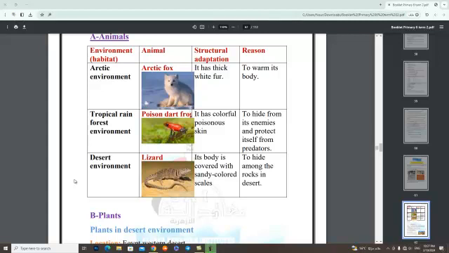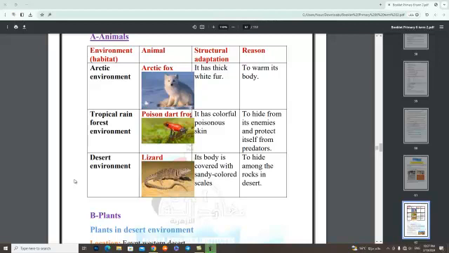Number 2, poison dart frog. Its habitat: tropical rainforest environment. It has colorful poisonous skin. Its reason: to hide from its enemies and protect itself from predators.